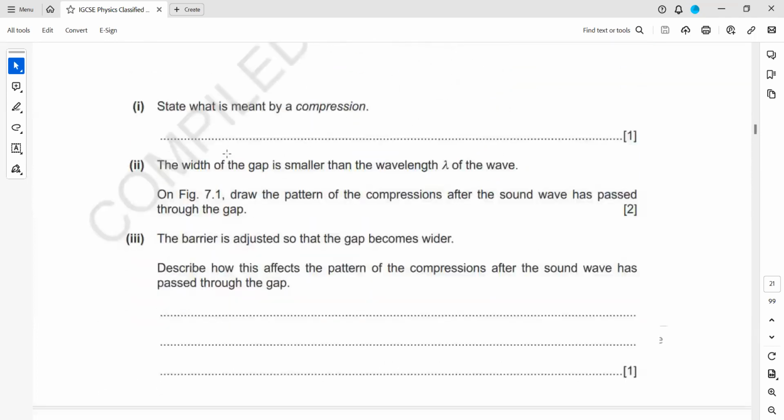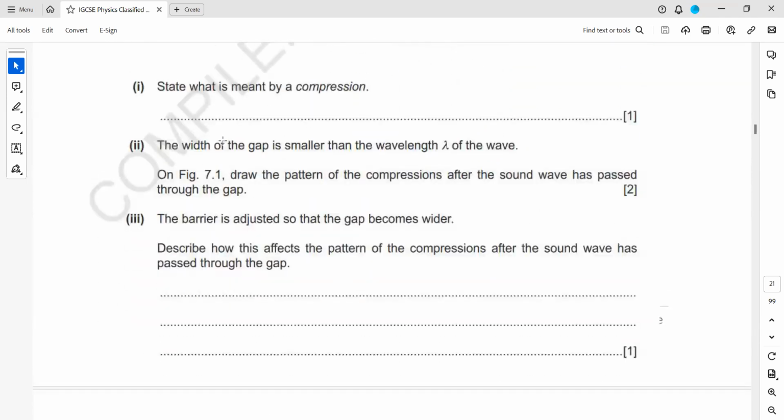The next is, what is meant by compression? How do we define a compression? It's in a longitudinal wave. So high pressure and the molecules are closer. The width of a gap is smaller than the wavelength. On a figure, draw the pattern. So that we did already.